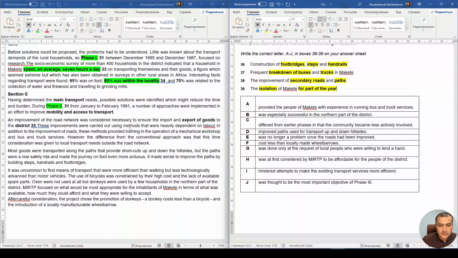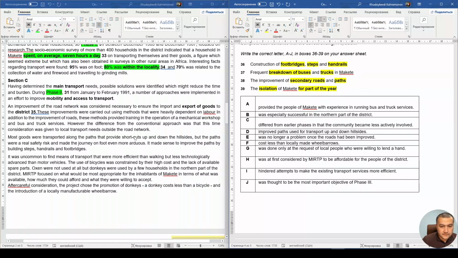So do we have footbridge, steps, handrails? Do we have such words? Yeah, we have steps, handrails, footbridge, which means the answer lies here. Most goods were transported along the path that provide shortcuts up and down the hillsides, but the path were a real safety risk and made the journey on foot even more arduous.